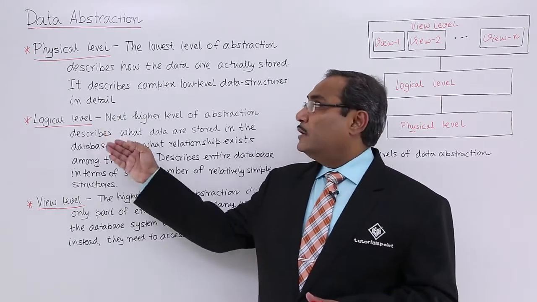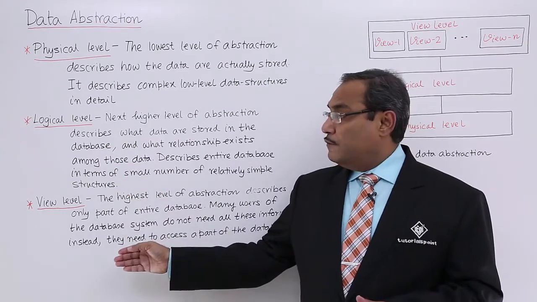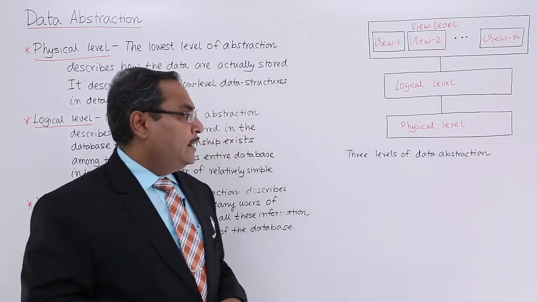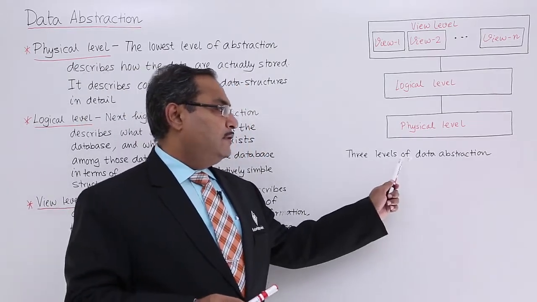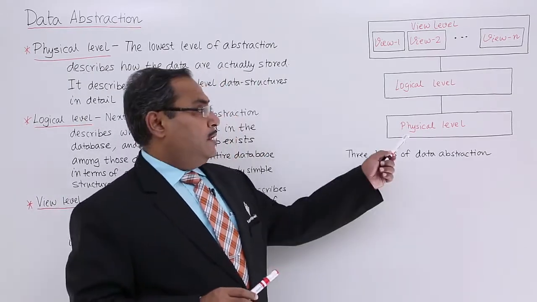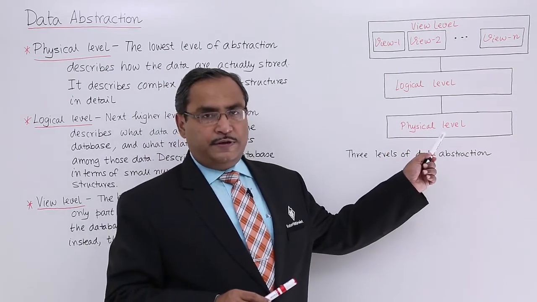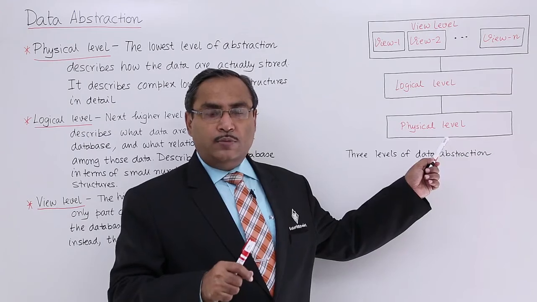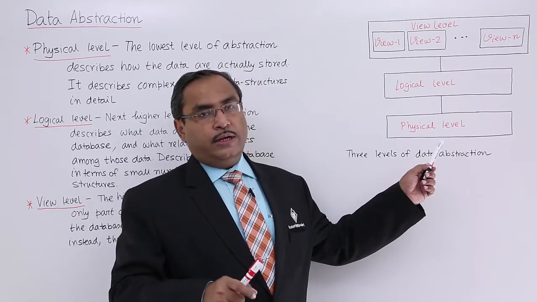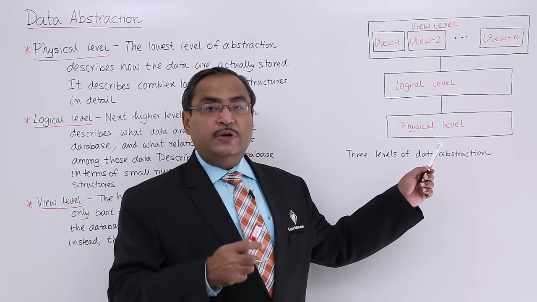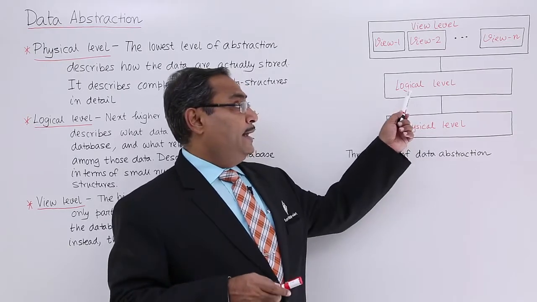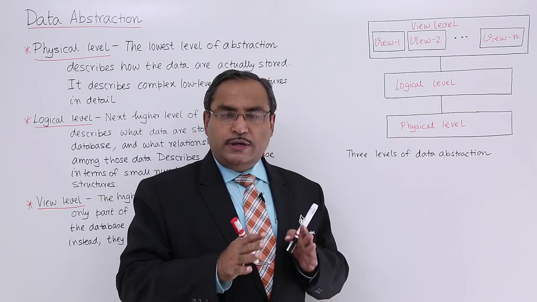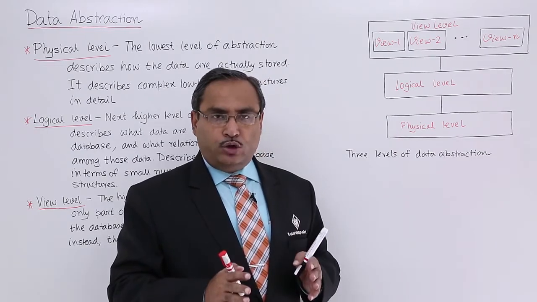So this is our data abstraction. For better understanding, we have drawn this diagram showing the levels of data abstraction. The lowest level was the physical level, which, as we discussed, deals with how the data will be stored in raw form in the database and what data structure is to be used. In case of the logical level, it deals with the interrelationship between data, and what data is going to be stored will be decided.